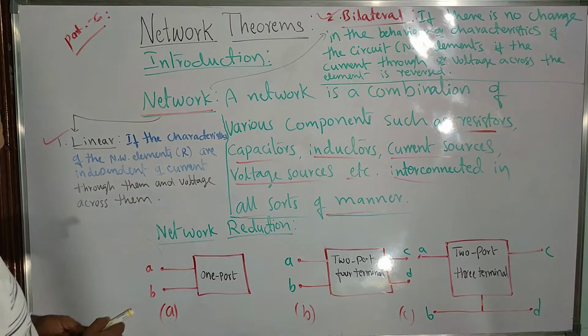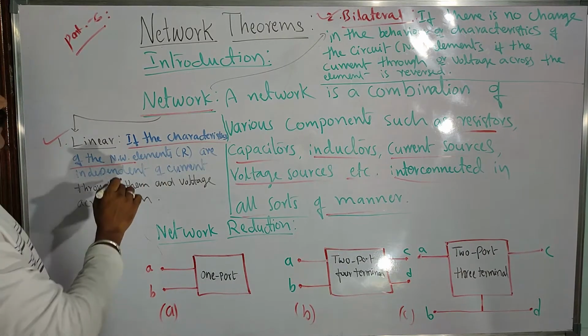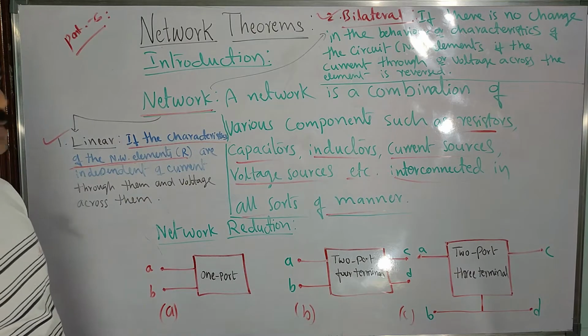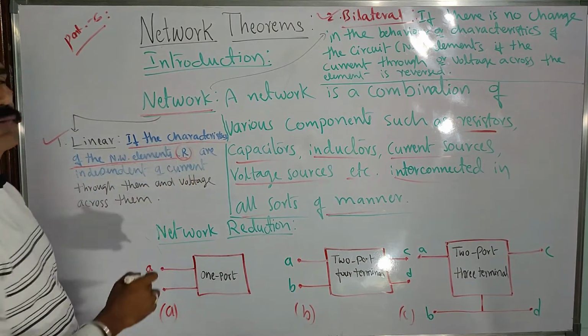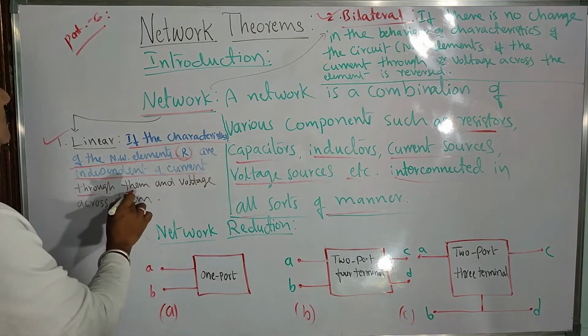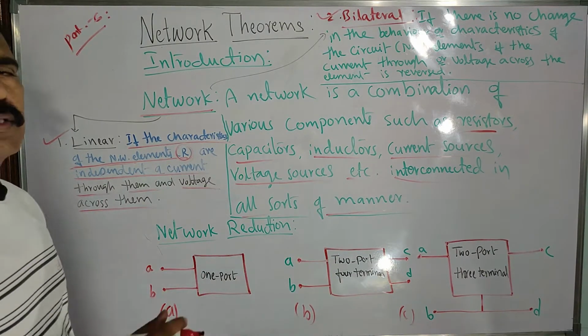Very simple. If the characteristics of the network elements in the circuit, particularly the resistors you have to look at, are independent of the current through them and voltage across them. How do you measure the current in a circuit?